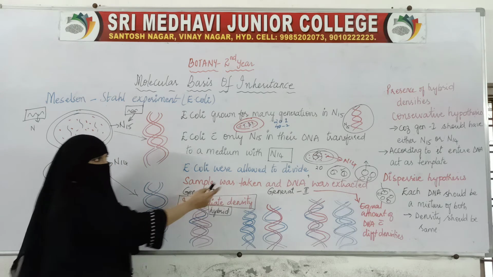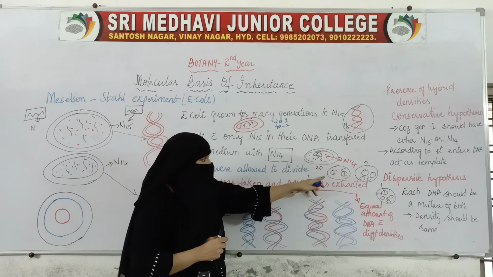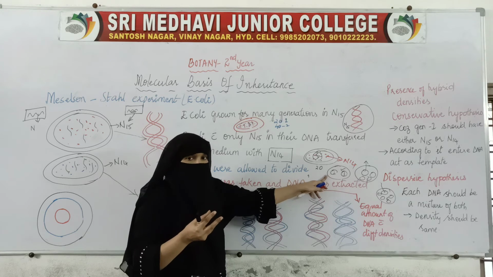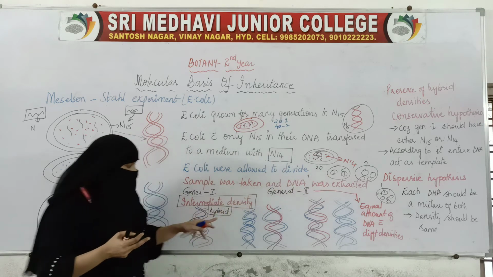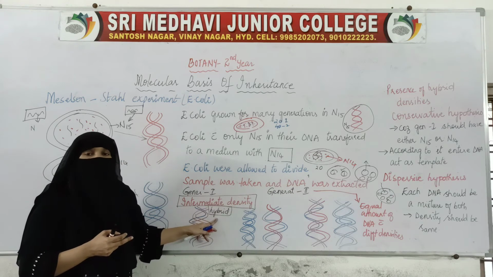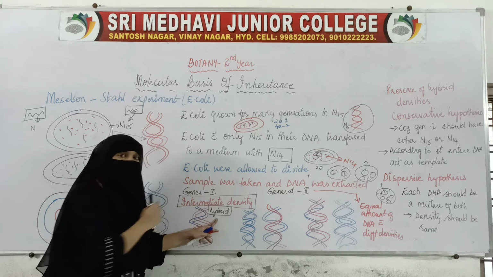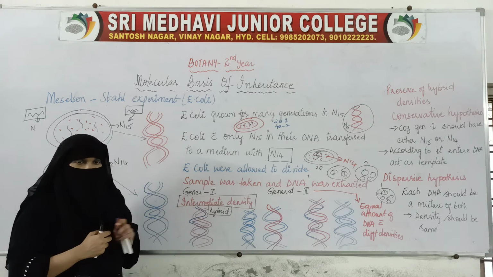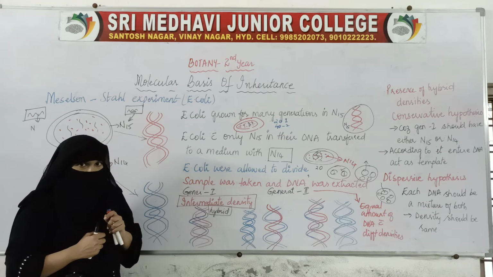After it was allowed to grow in N14 medium, when we took the sample after the first generation and extracted the DNA from the E. coli, what type of DNA was it? It was a hybrid DNA, a mixture of both N14 as well as N15. So at the end of the first generation we got intermediate density.